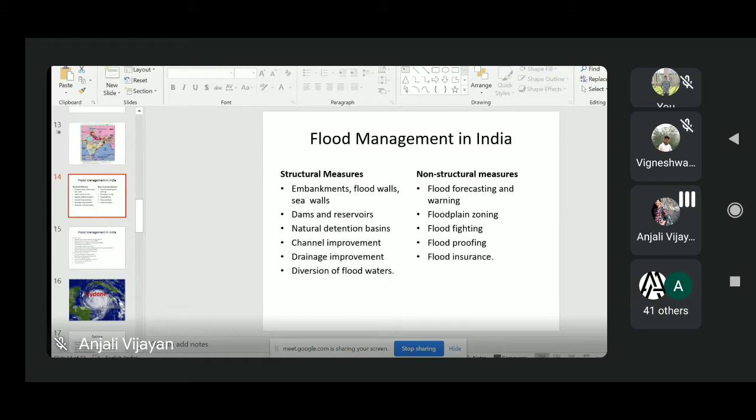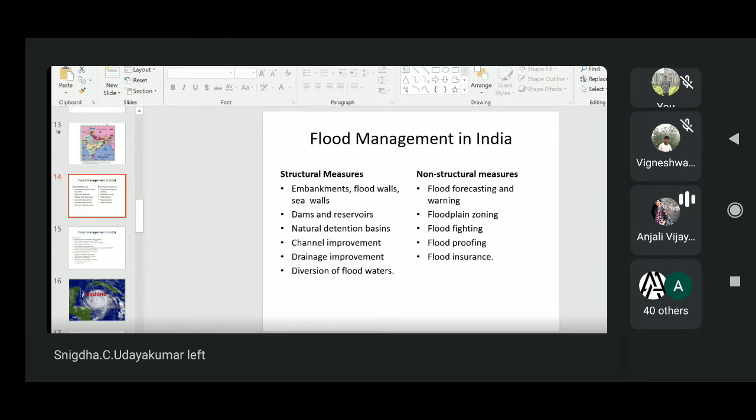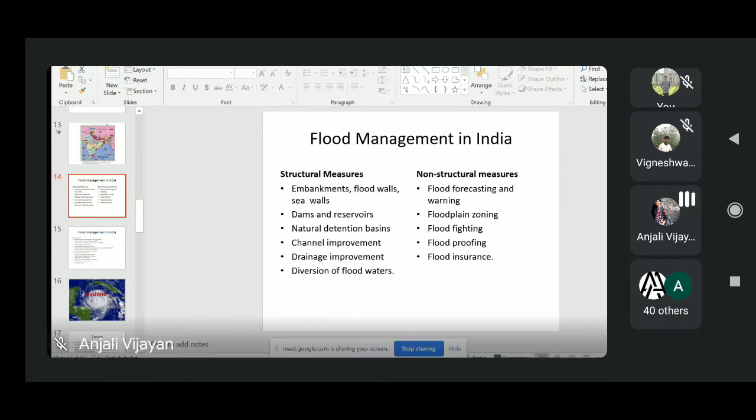And next is drainage improvement. If the size of the drainage system is not adequate, that means if the area of the channel is not sufficient to accommodate the excess flood water, then we will construct some new channel or we will improve the capacity of existing channels. So that is what we mean by drainage improvement.